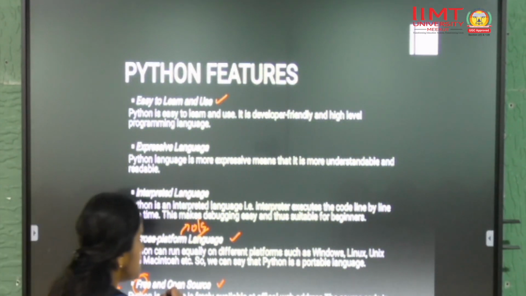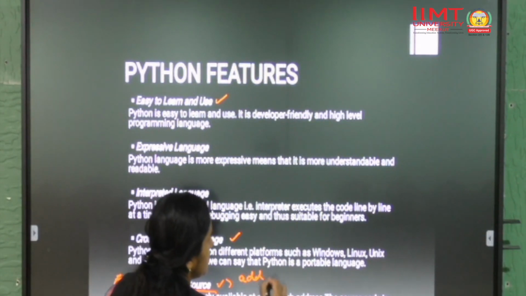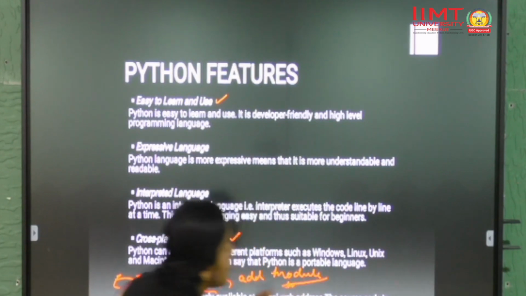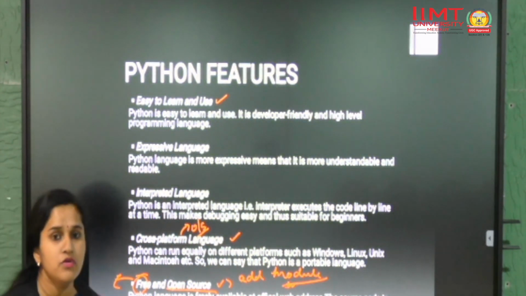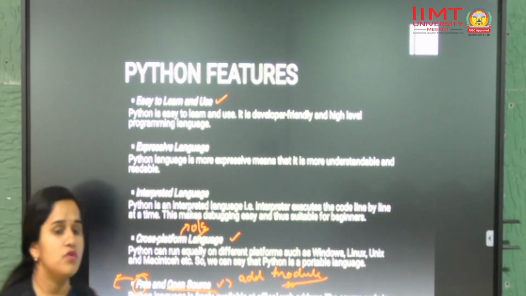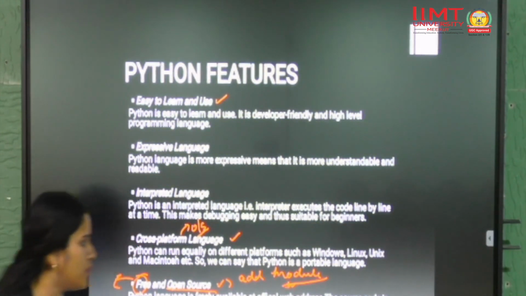And open source means that you can add your module to the standard library of Python, or you can create some module. You can write your own code, create your module and publish it onto GitHub, which can be further accessed by anyone around the world.